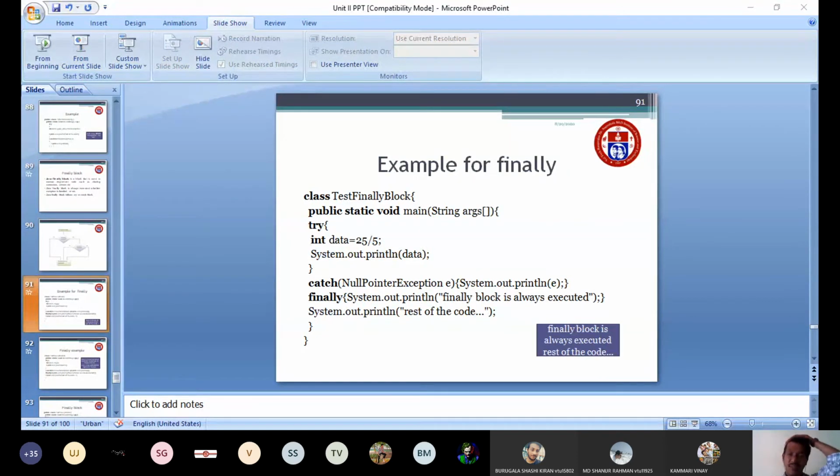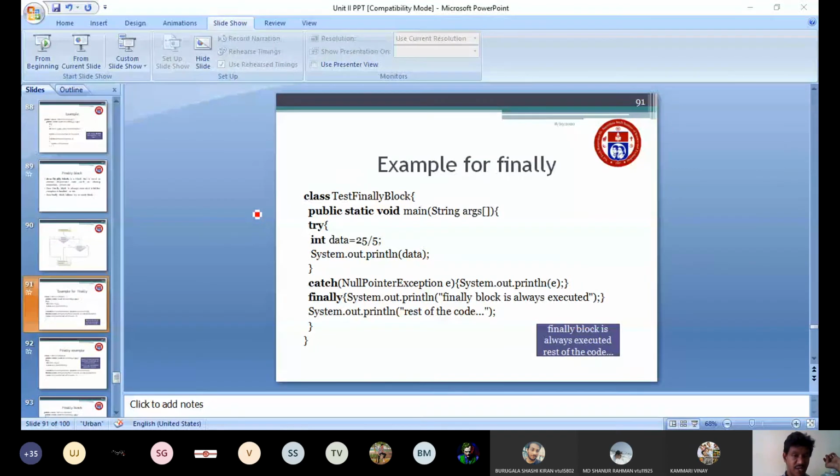So here, my class name is test finally block, and in the try block, data equals 25 divided by 5. Is there any exception here? No, sir, no exception. So here what will happen is 25 divided by 5.